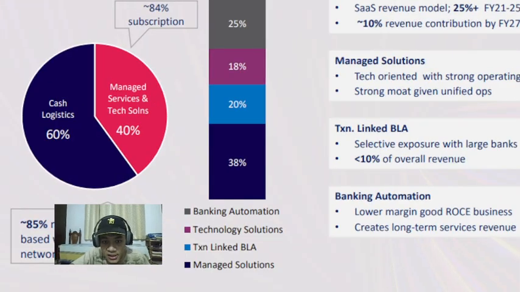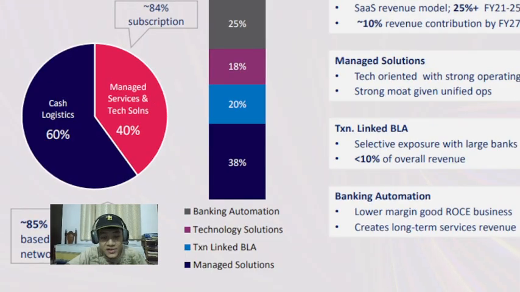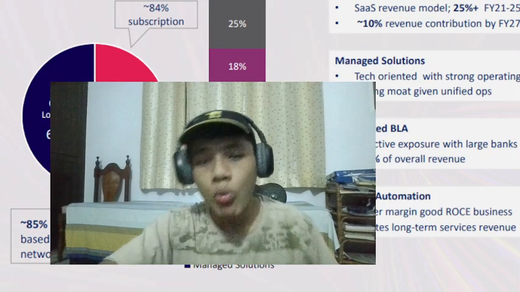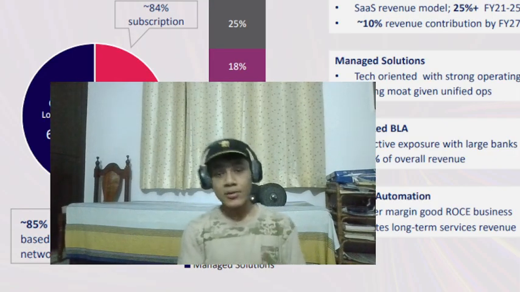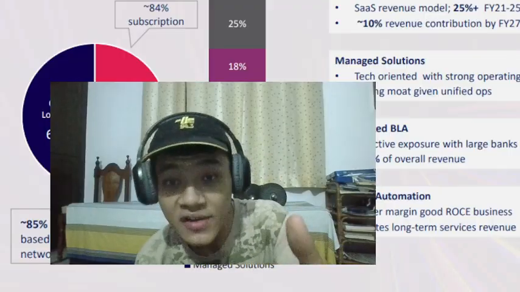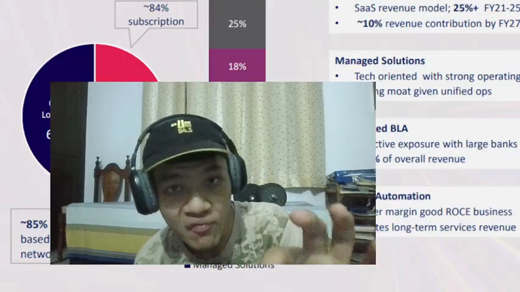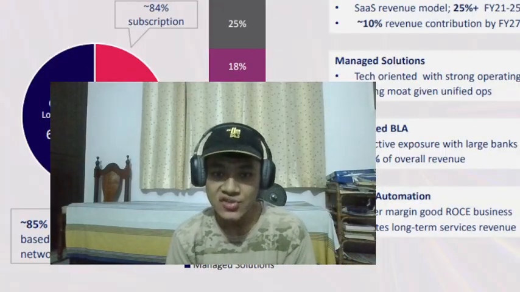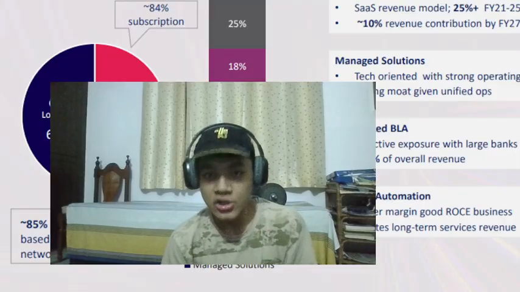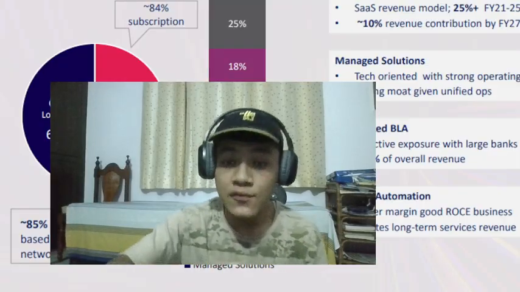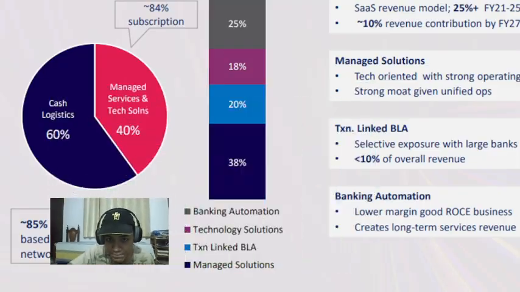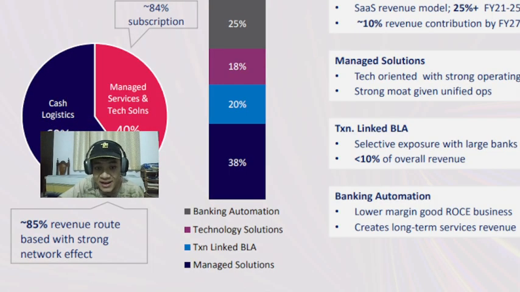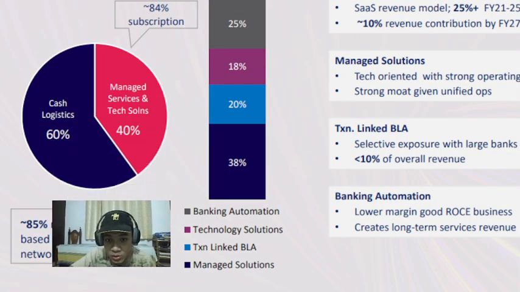Then we have technology solutions. This technology solutions forms 18%. But what is technology solutions? Example, monitoring, surveillance services, surveillance software, algorithm software, making use of artificial intelligence, like AI fraud detection. All these services CMS Info Systems does provide. Okay. 20% of managed solution services and tech solutions comes from, what is that?